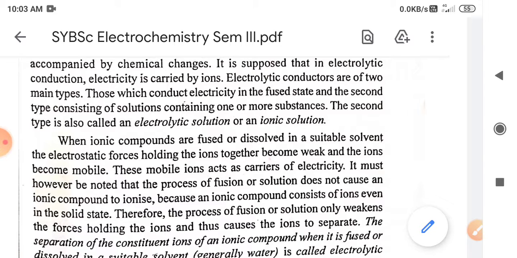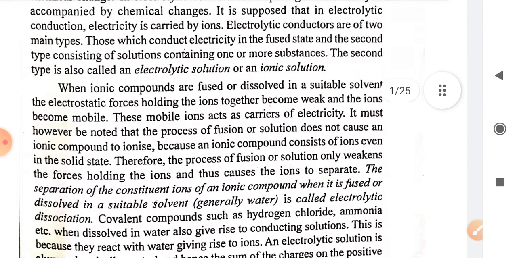Then electrolytic conductors are further classified as molten and solution. In molten we have liquefied ions, and in solution we have dissolved ions in a certain solvent. So those are the differences in the given terms.